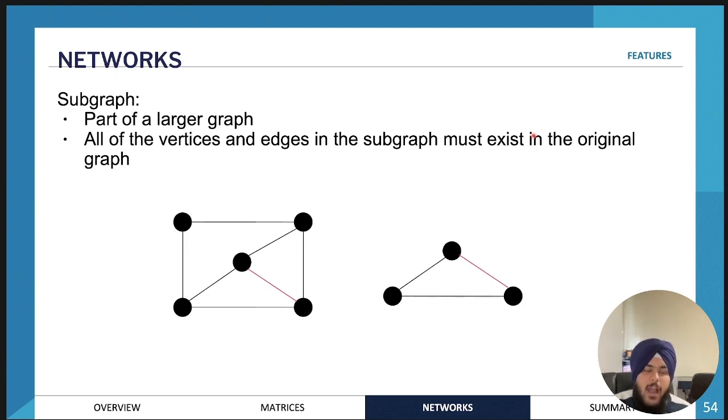Then we have a subgraph. So sometimes we might not need an entire graph to do a particular type of analysis. We might just need a part of that graph. So a subgraph is essentially a part of that graph. So right now it's not that clear, but when we start putting actual information on the network, then it will make a lot more sense. But essentially this over here is a subgraph of this entire graph over here. So very straightforward again.